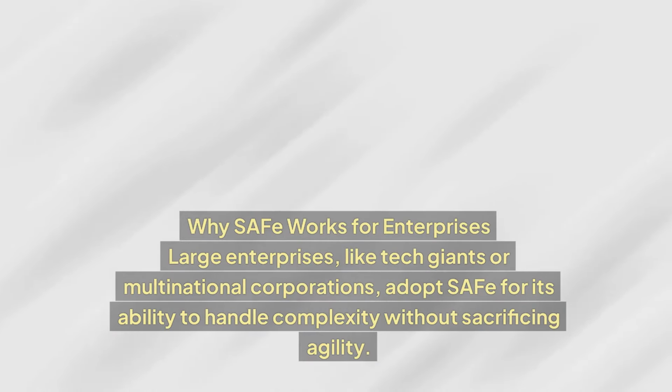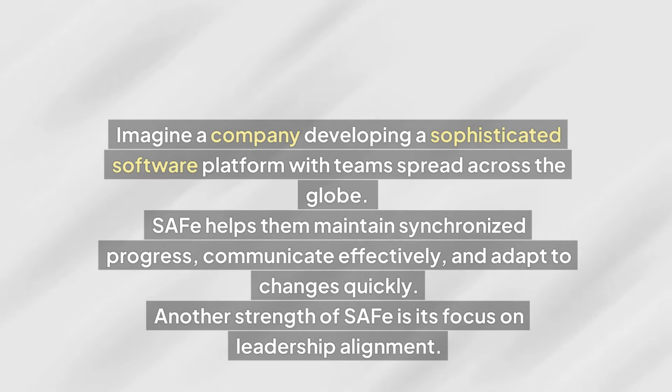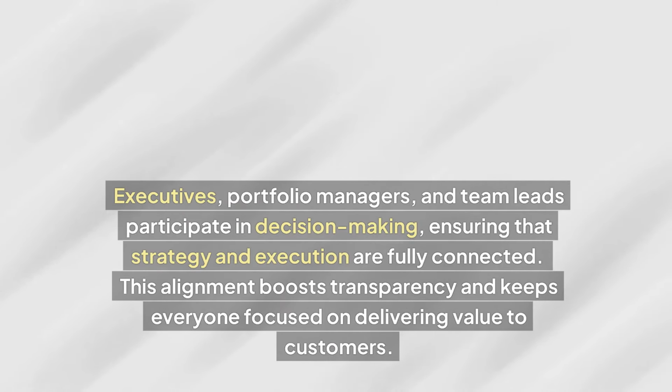Why SAFe works for enterprises? Large enterprises like tech giants or multinational corporations adopt SAFe for its ability to handle complexity without sacrificing agility. Imagine a company developing a sophisticated software platform with teams spread across the globe. SAFe helps them maintain synchronized progress, communicate effectively, and adapt to changes quickly. Another strength of SAFe is its focus on leadership alignment. Executives, portfolio managers, and team leads participate in decision-making, ensuring that strategy and execution are fully connected. This alignment boosts transparency and keeps everyone focused on delivering value to customers.